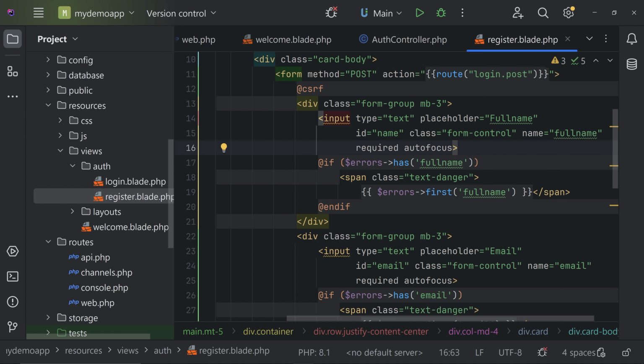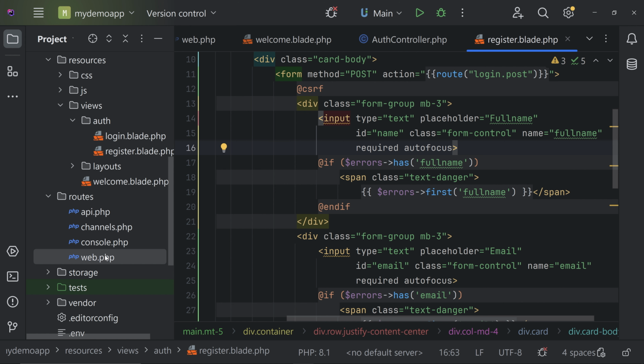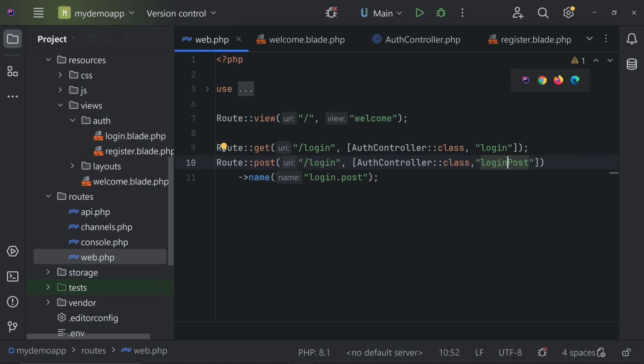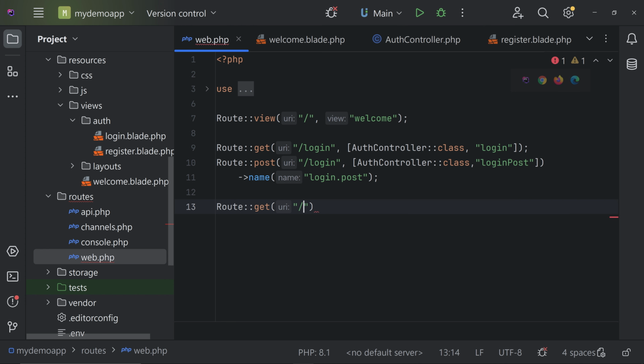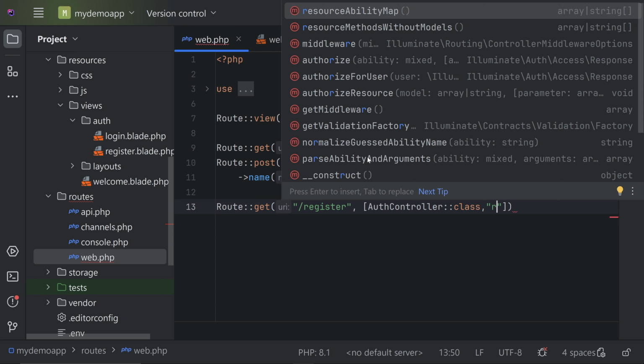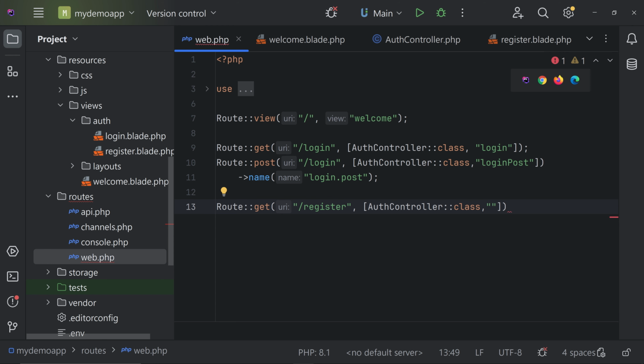Before that, we have to add the route also. So go to web.php and we have to add a get route, get /register. Now we can call the AuthController, give a comma and call the function, that is register. We haven't created the function, so let's give a semicolon here.